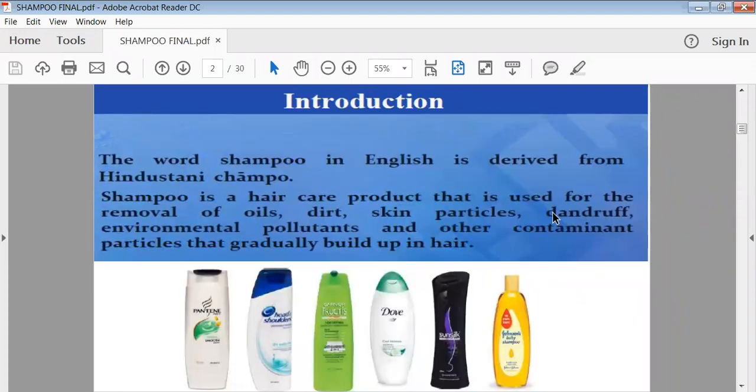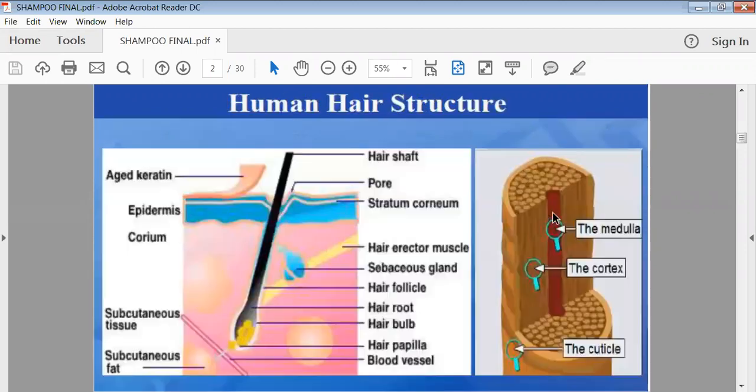The word shampoo is derived from the word champo. So shampoo is a hair care product which is used for the removal of oil, dirt, as well as various kinds of skin particles, dandruff, and pollutants that are deposited because of environmental conditions. So all that we can easily remove by using shampoo. Basically, these are surface acting agents.